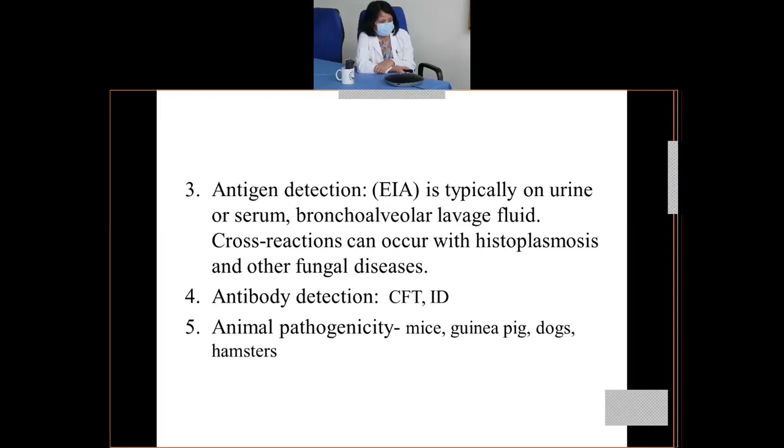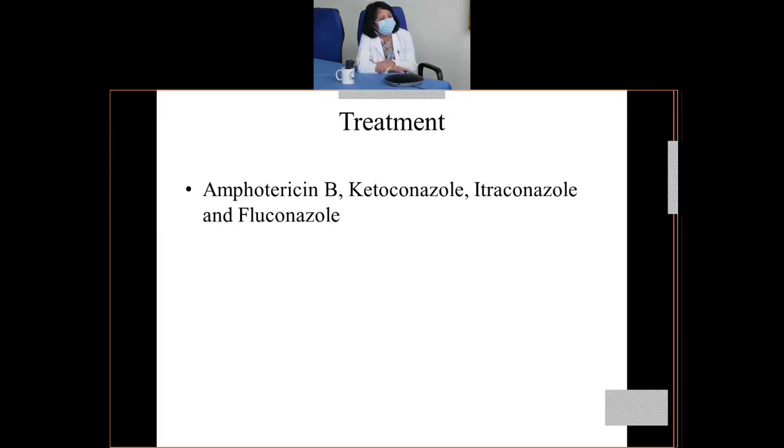Animal pathogenicity can be tested in mice, guinea pigs, dogs, and hamsters, but this is not required because growth in media is the gold standard of diagnosis. Treatment uses antifungal agents such as amphotericin B, ketoconazole, itraconazole, and fluconazole.